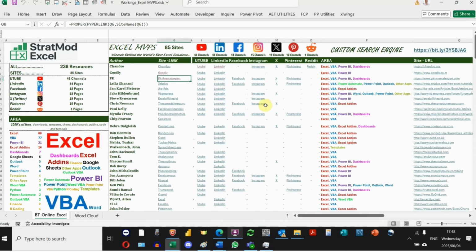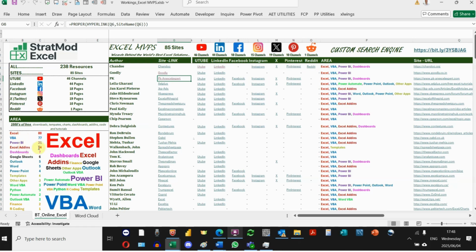So the other interesting thing that I've added is a categorization column. You can see I've added color-coded categories, and I've represented that via a word cloud on the left. So 80 of the 85 guys I'm saying are Excel, because they're Excel MVPs, of course. So others will probably be just coding guys if I didn't put them down as Excel.